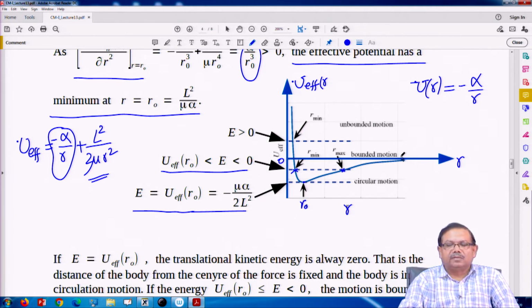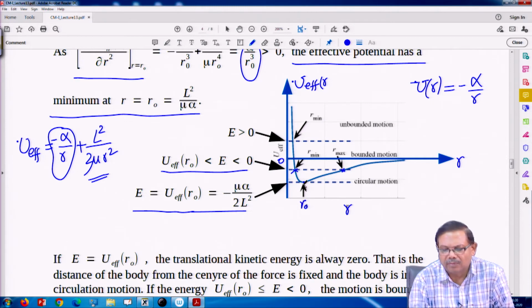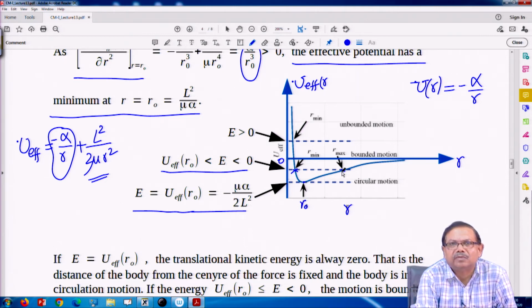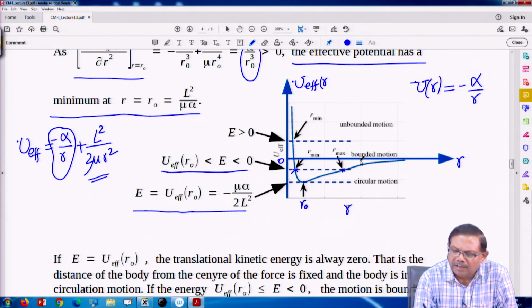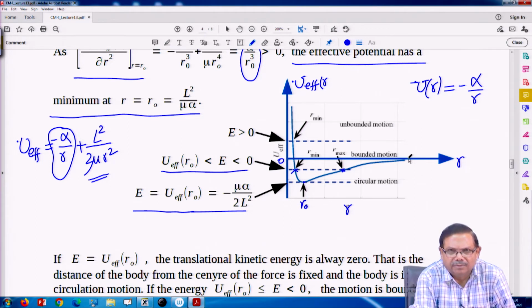All possibilities are there. So, when you choose E negative, but more than its minimum value, then the total energy is negative, and we have bounded motion between r min and r max. Bounded motion could be an ellipse, or it could be an open orbit, but some kind of bounded motion. At energy 0, it barely passes on the right-hand side. There is nothing to prevent it. So, motion becomes unbounded and the orbit is a parabola. We will come to these things once again.